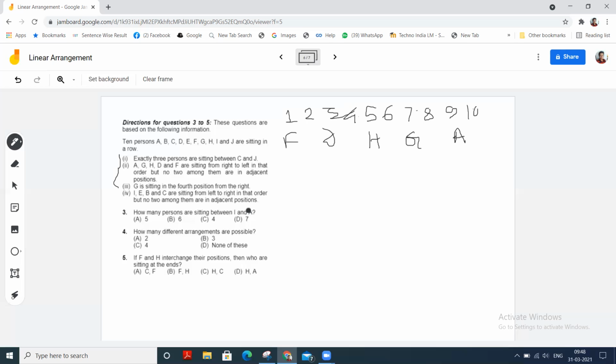If C is in 8 or 9, I, E, and B will be then 2, 4, and 6, and then condition 1 cannot be satisfied. Hence, C is in the 10th position and J is in the sixth position. Okay, then I, E, and B are in 2, 4, and 8. Clear?